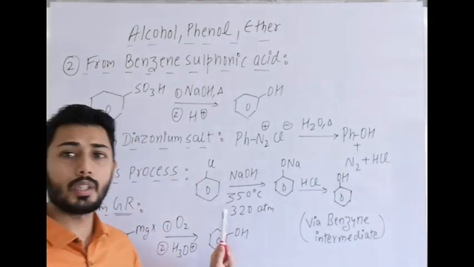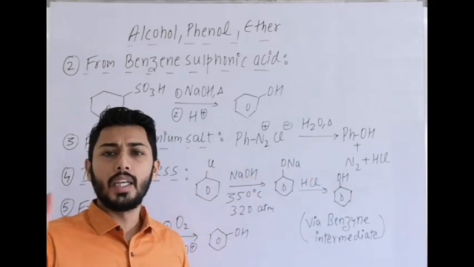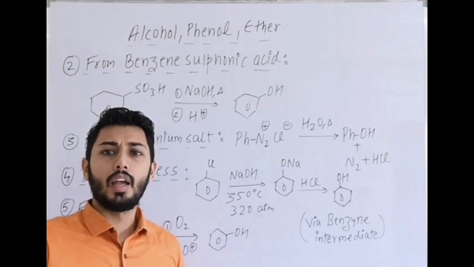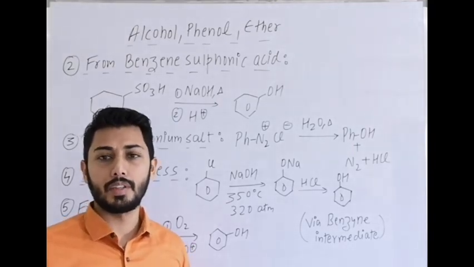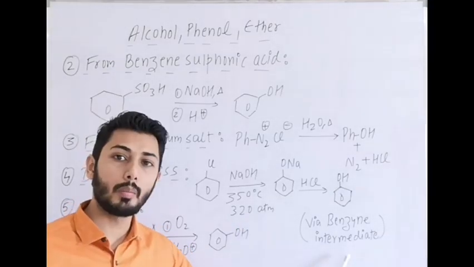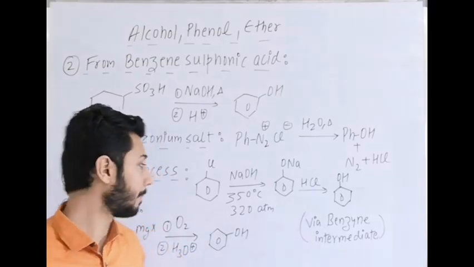This is a very important reaction. Dow's process is used, that means chlorobenzene to phenol by heating with NaOH at high temperature, high pressure conditions, and in the next step acidification is done so that O minus gains H plus. And which intermediate is formed in Dow's process? Benzyne intermediate is formed.